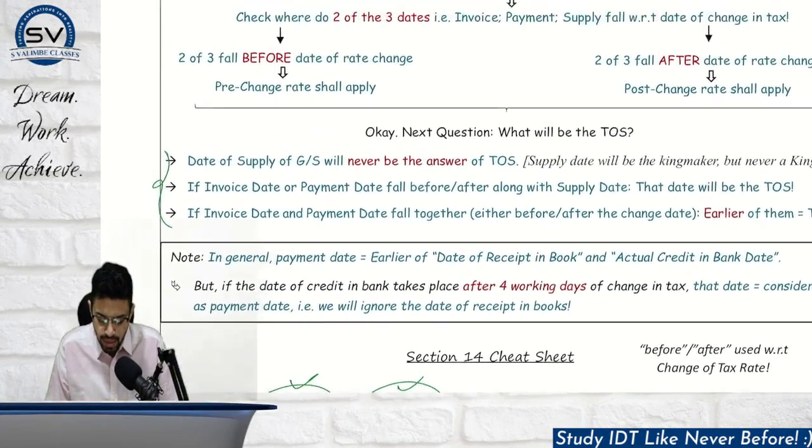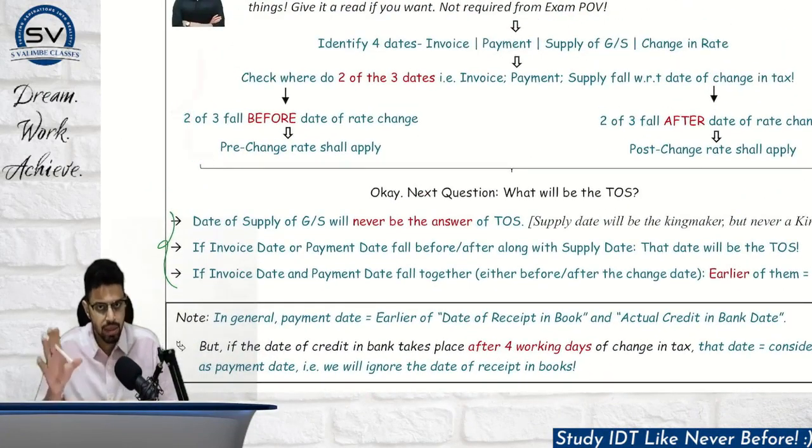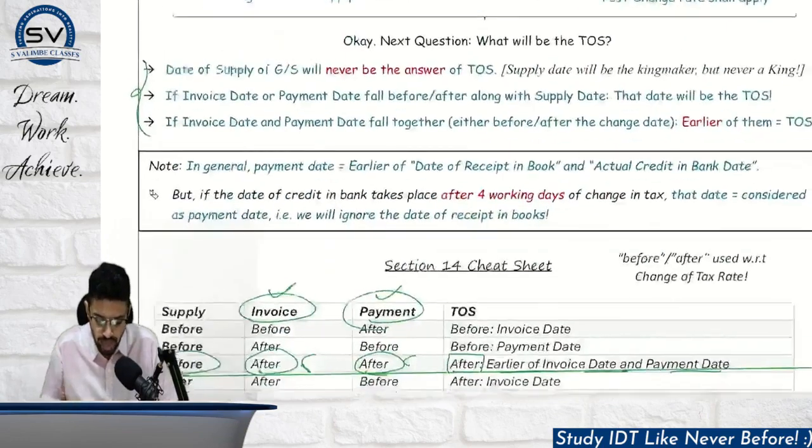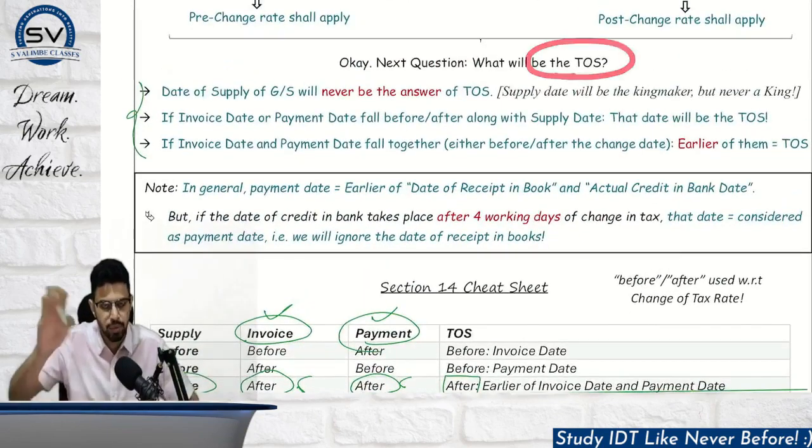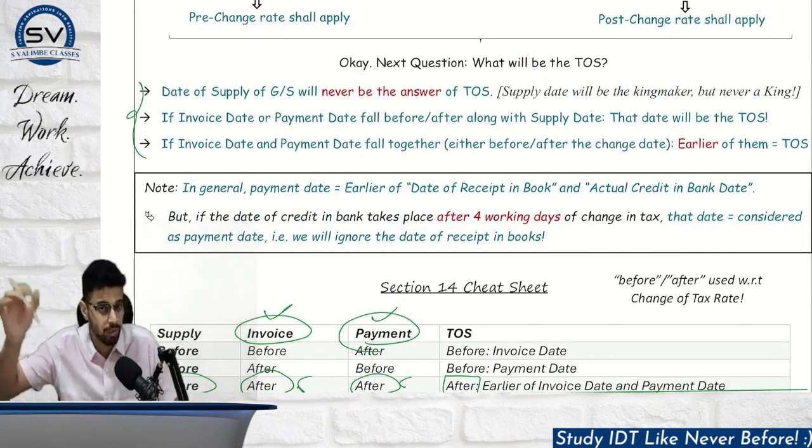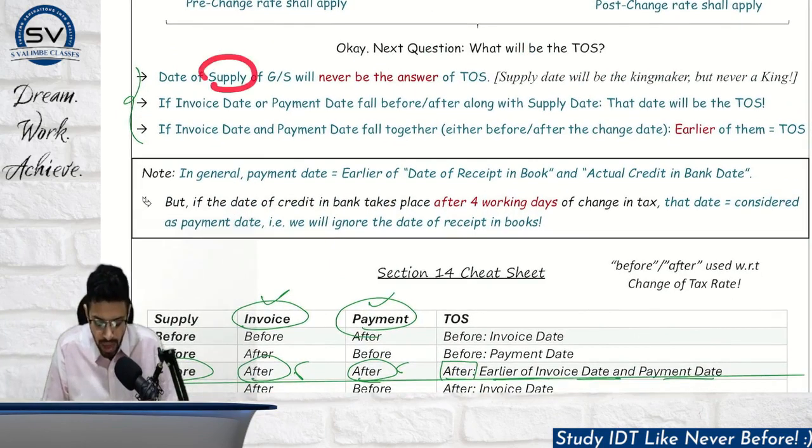This part is clear. This part, the 2 out of 3 concept, will help you understand whether the pre-change or post-change regime will apply. But now the essential question is, okay, pre or post we know, but what is the exact time of supply date? The date of supply will never be the answer for time of supply.